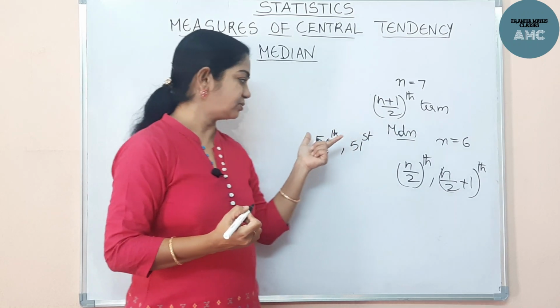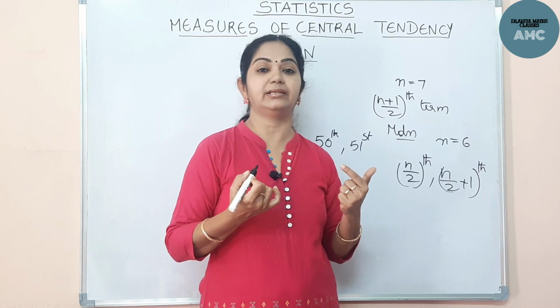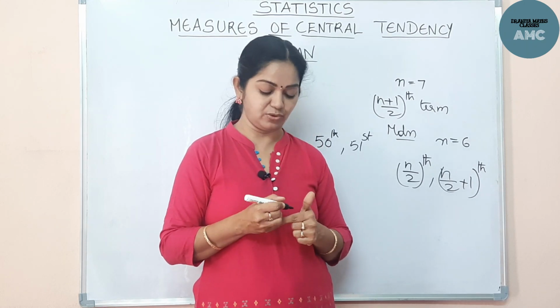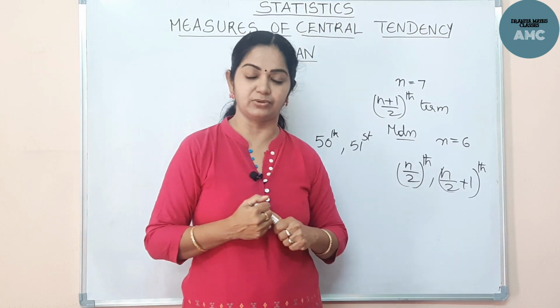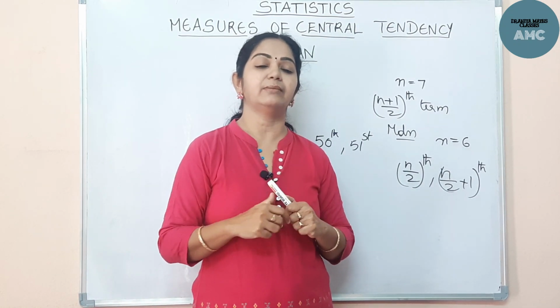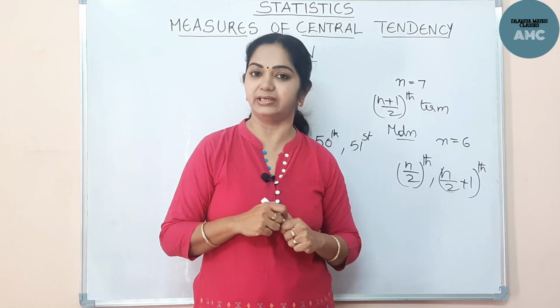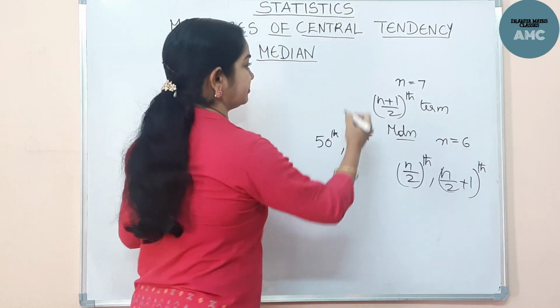For calculating bigger values, and for calculating grouped data also, just seeing the middle term does not work out. So we need to go by a formula. Before going to the formula of median, we will be calculating the cumulative frequencies, right?